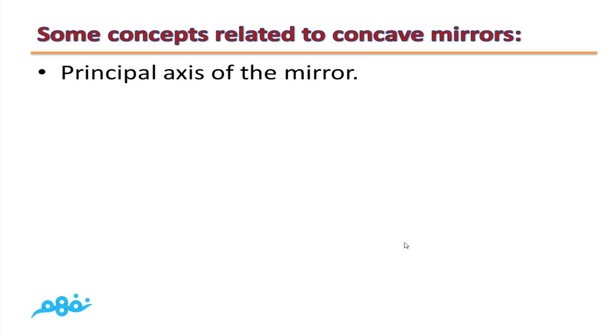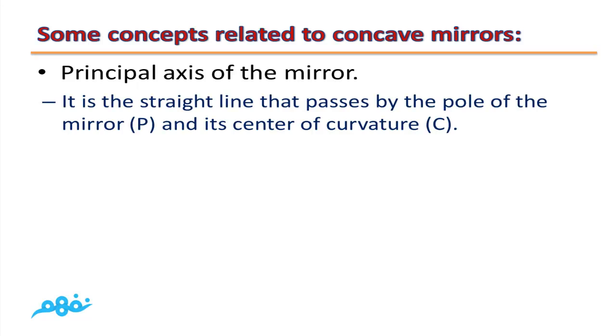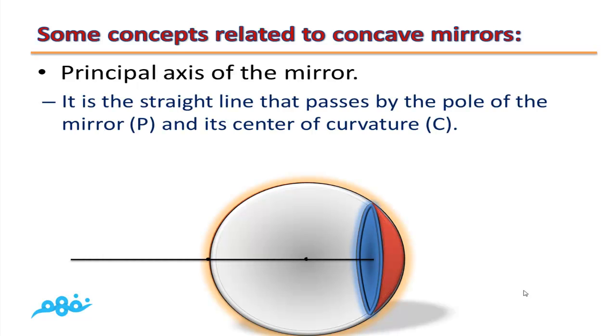The next concept is principal axis of the mirror. What's meant by principal axis of the mirror? It is the straight line that passes by the pole of the mirror, P, and its center of curvature, C. This straight line is called the principal axis of the mirror.